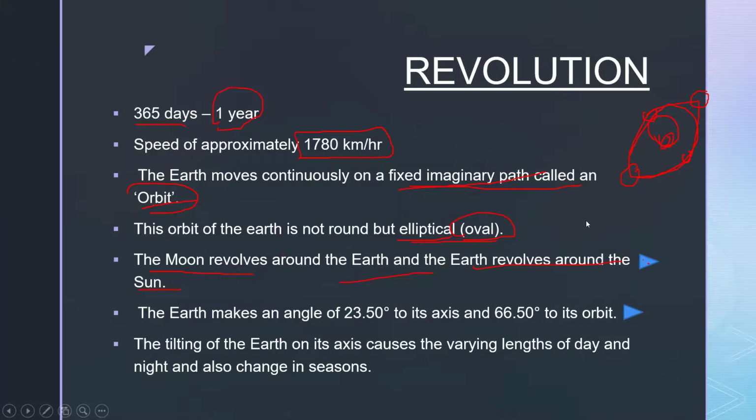I hope from this video you have understood how the Moon revolves around the Earth, and Earth and Moon both revolve around the Sun at the same time.